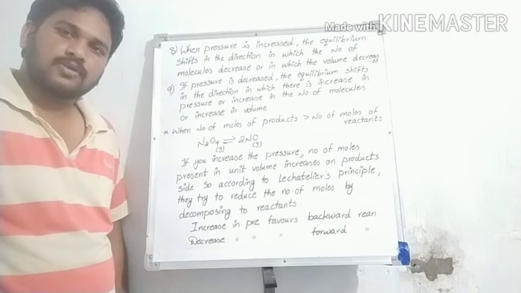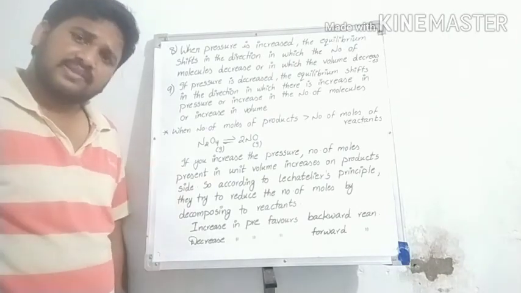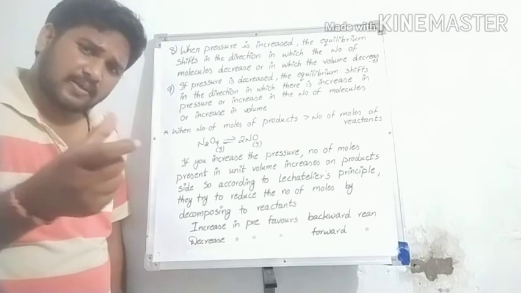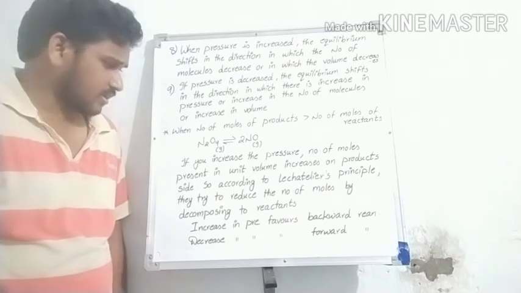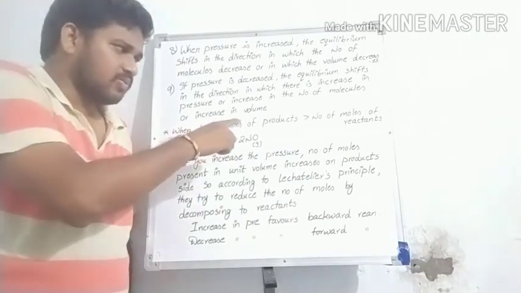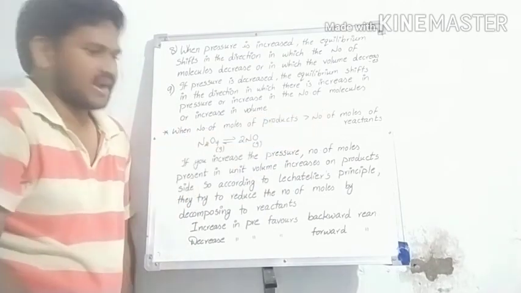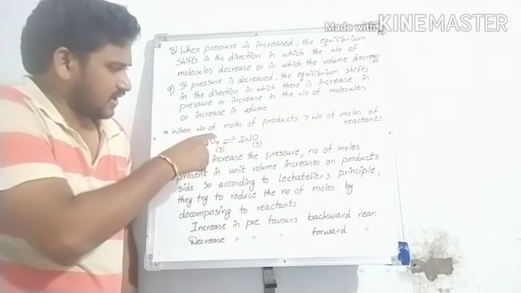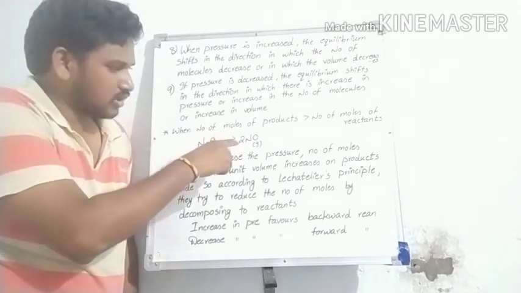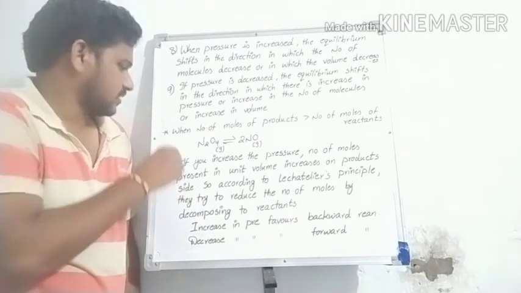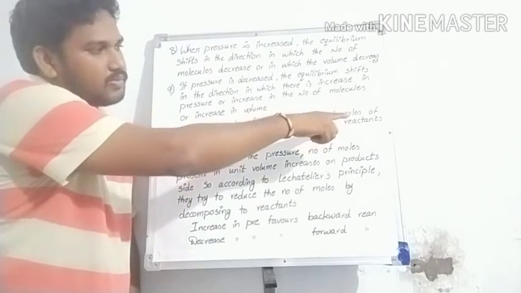Sir, is my point clear or not? Sir, pressure depends on the number of moles. I am saying it again: when the number of moles of product is greater than the number of moles of reactant. In this manner, the reactant has 1 mole and the product has 2 moles, or molecules.